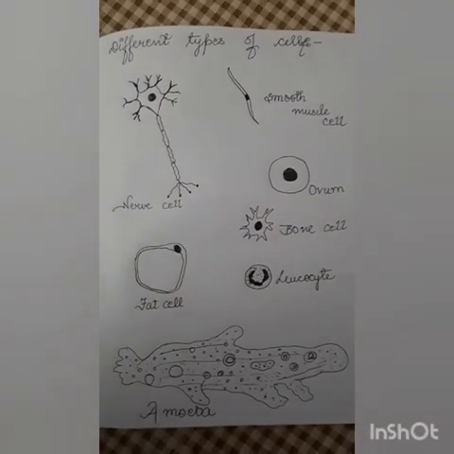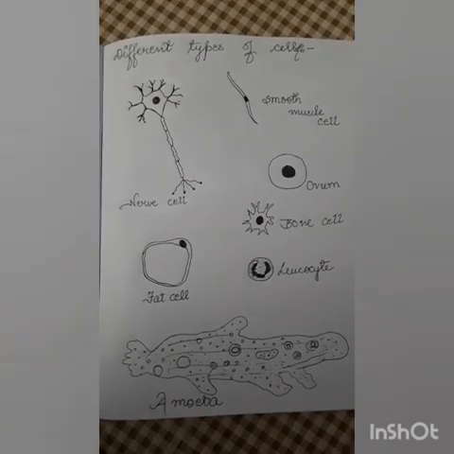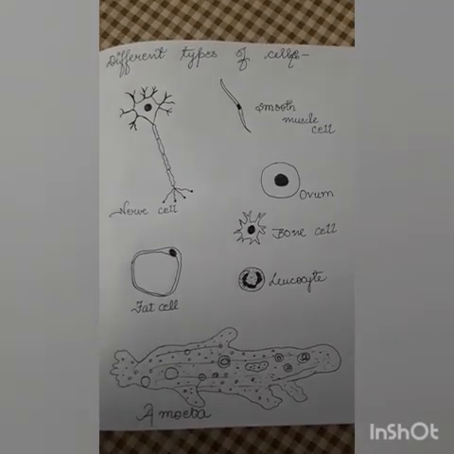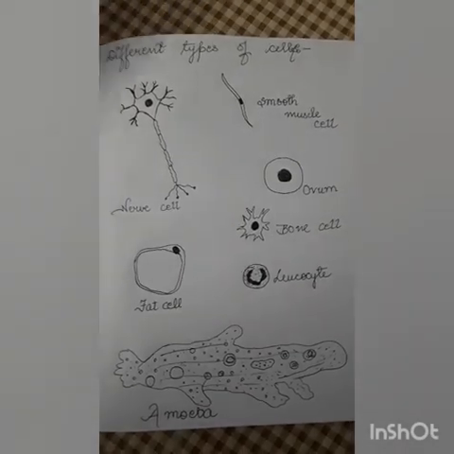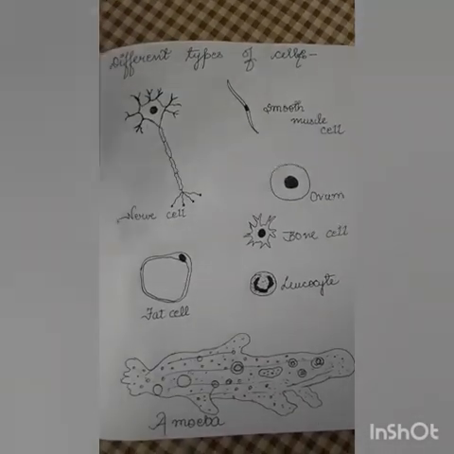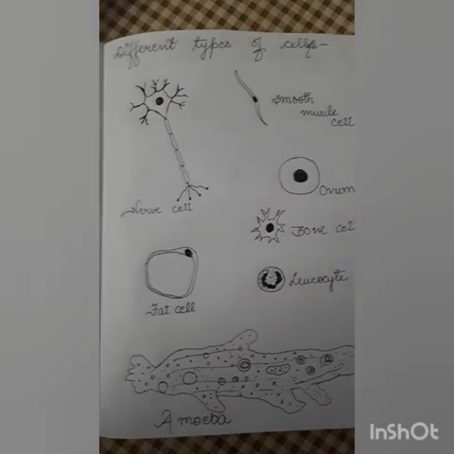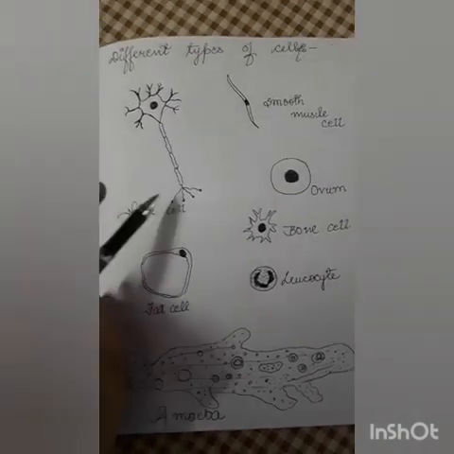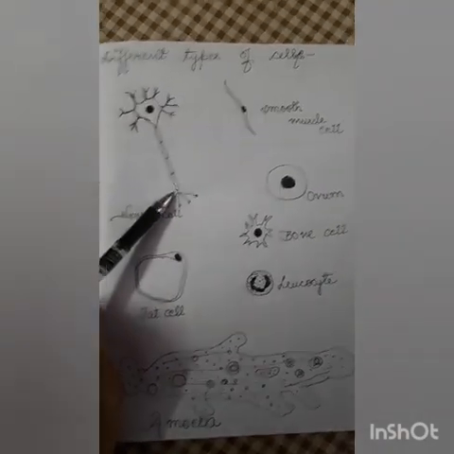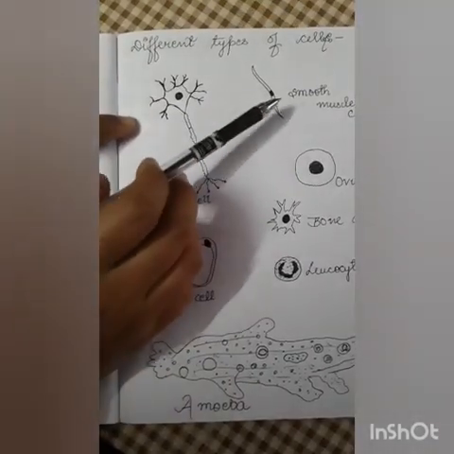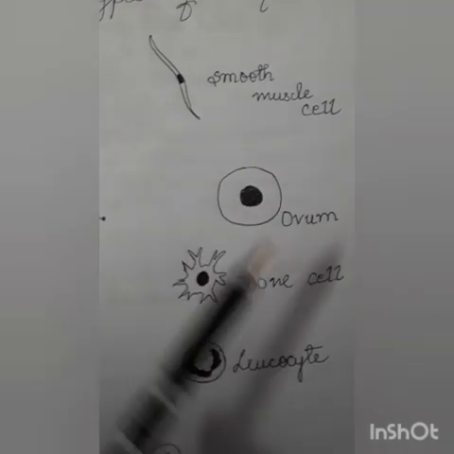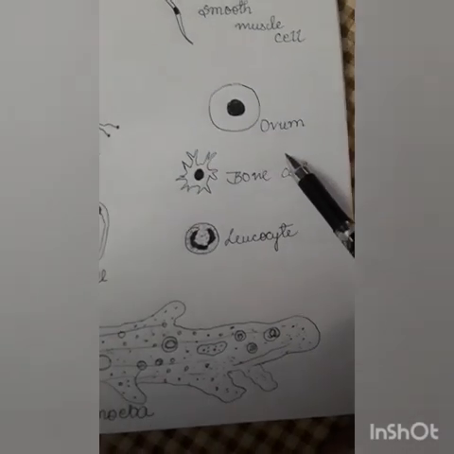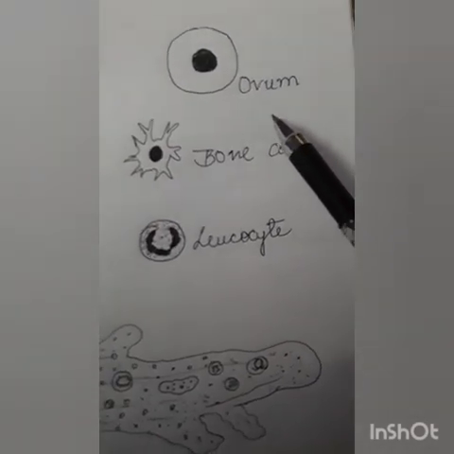So children, here I have drawn different types of cells, because cells are not of the same type, not of the same shape; they are of different types. Here this is a nerve cell, which is found in humans, and this is smooth muscle cells, also found in human beings, in multicellular organisms like mammals.